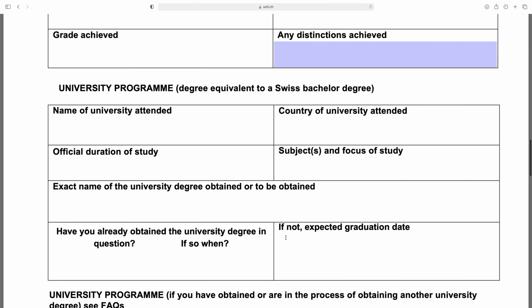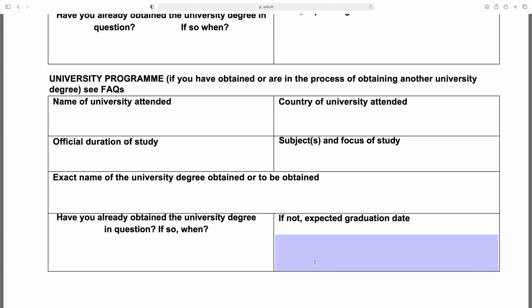And next is university program, means you have to give the bachelor degree information. So give the name of university, country of university, official duration of study, how many years, subject and focus of study, your main subjects, exact name of the university degree obtained or to be obtained. So have you already obtained the university degree? Here give the answer yes or no. If yes, then write the date when you obtained the degree, and if not, then give the expected graduation date of your degree.